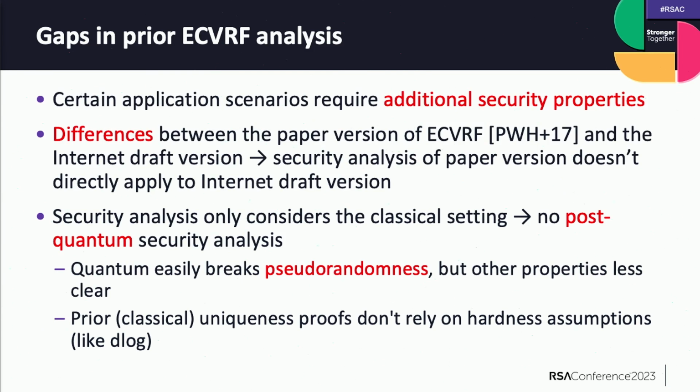In particular, the prior uniqueness proof is against computational adversaries. But it is computational in the sense that you need an upper bound of the adversary's number of random oracle queries. It doesn't really need any computational hardness assumptions. So it is possible that this uniqueness still holds against quantum adversaries.